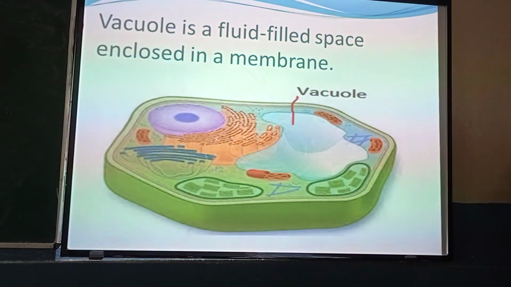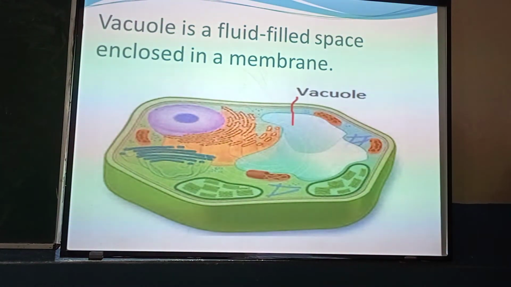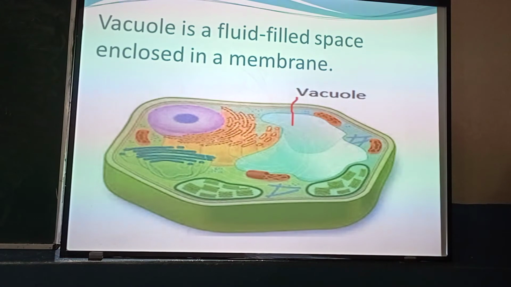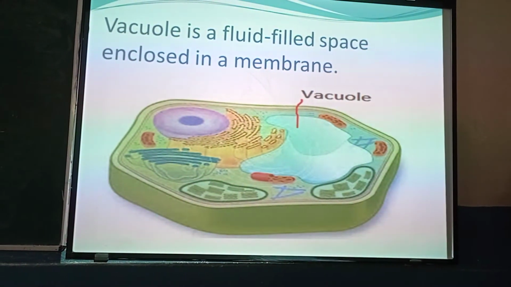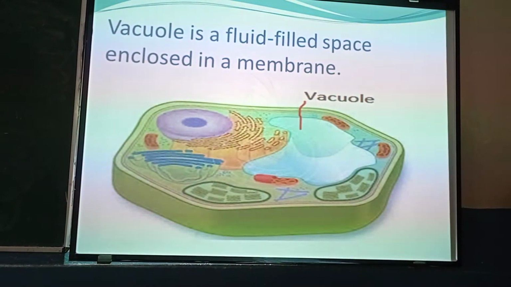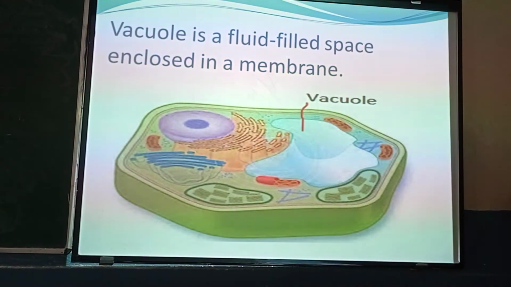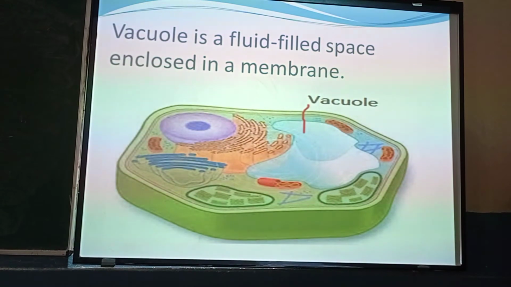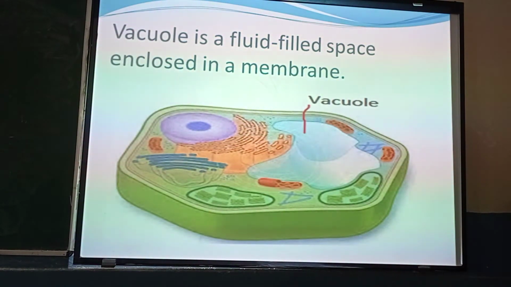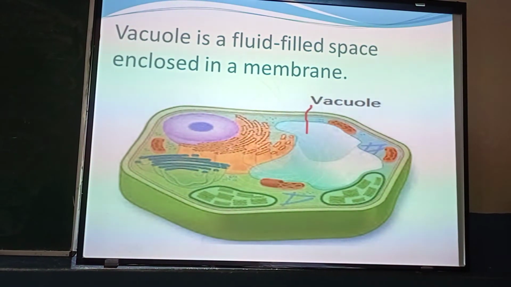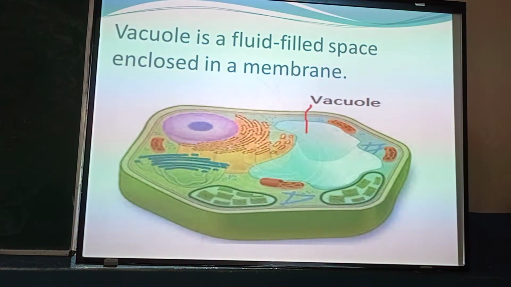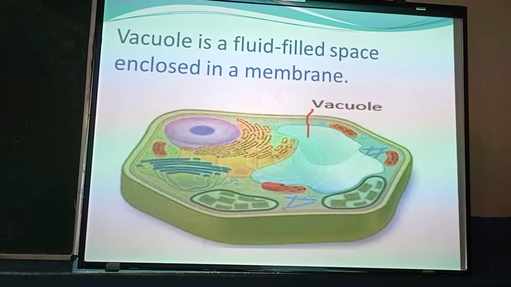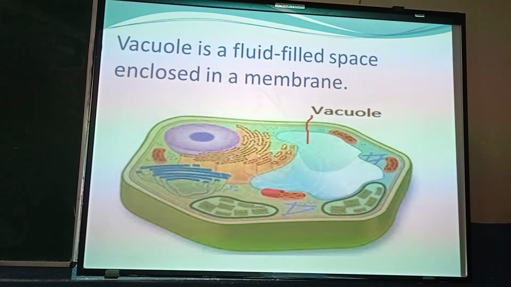These are actually the cell sap structures filled with watery fluid, and they help in the osmoregulation process, means they help to maintain the osmotic pressure inside a cell. They also help in storing the food material as well as storing the waste material which is generated inside the cell. This is the main function of a vacuole.